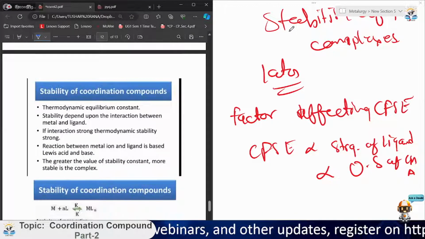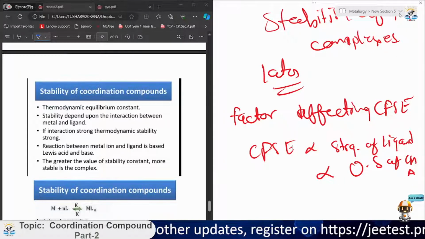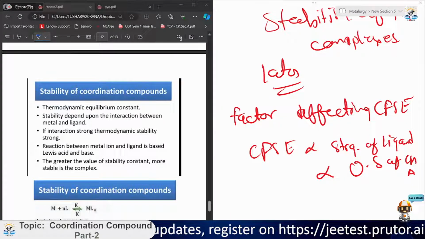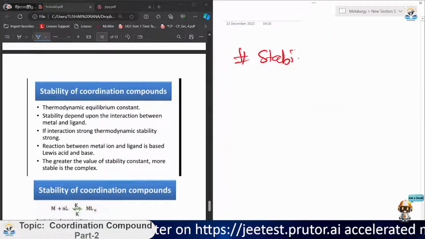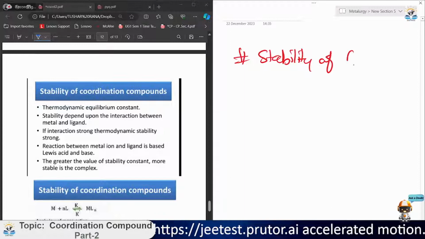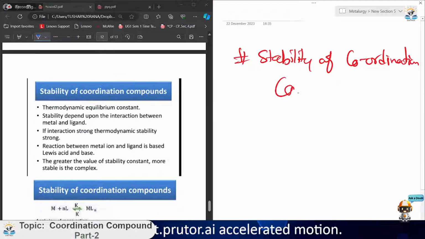Moving on to the stability. I told you that we will talk about the stability in the later part. Let me take a new page. Stability of coordination compounds.